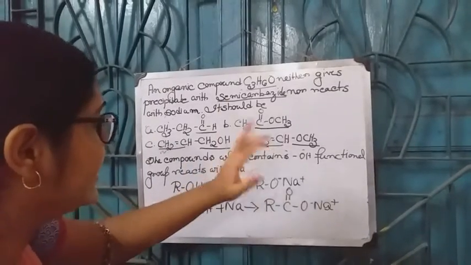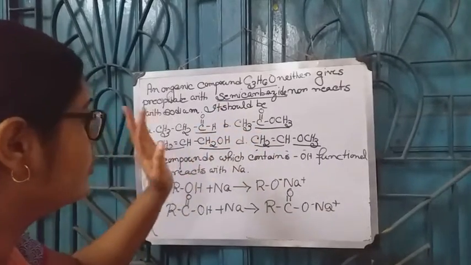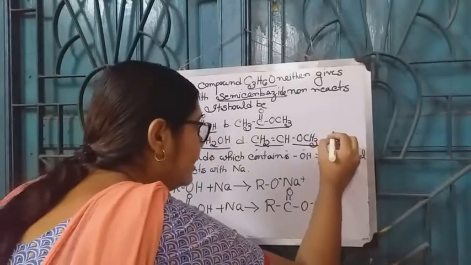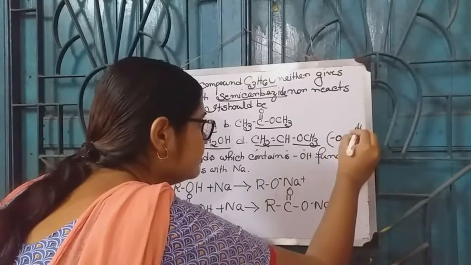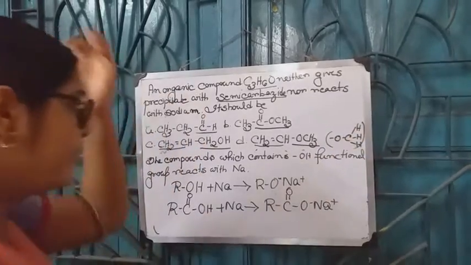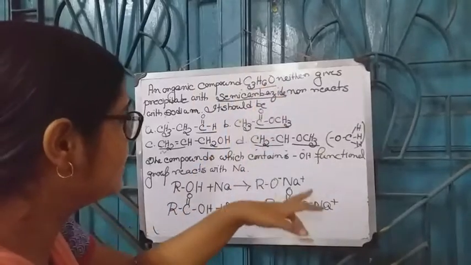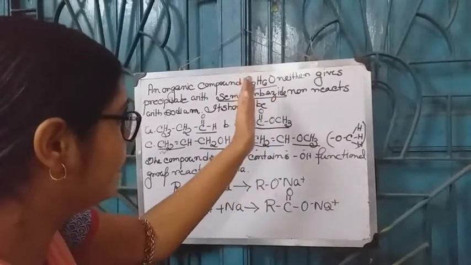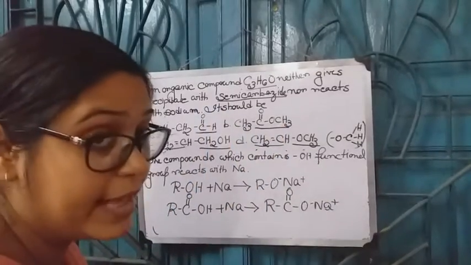Whereas option D does not contain any C double bond O group or any OH group. It contains only an ethyl group. Therefore, option D does not react with semicarbazide to form a precipitate of semicarbazone and does not react with sodium.